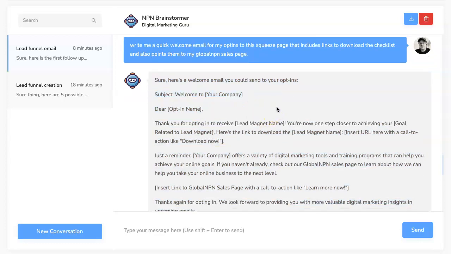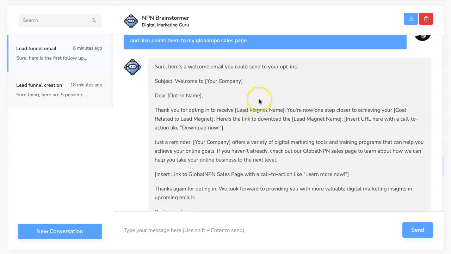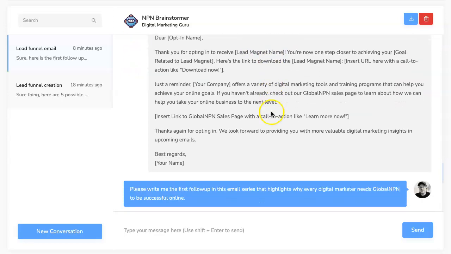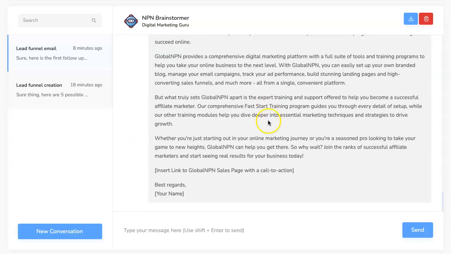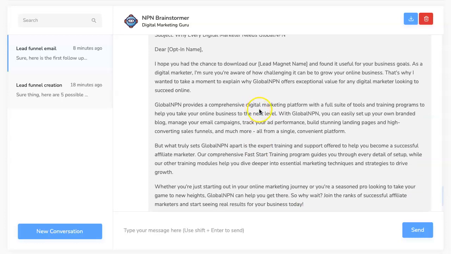And you can do that same way for the bridge page and creating a separate sales page for GlobalNPN if you like, right? It's all there for you. All you have to do is ask it, okay, and be specific with what you're asking it. And it's that easy, right? At this point, it's all copy and paste, right? You can copy these emails, put them in your autoresponder, and set up your series, right?